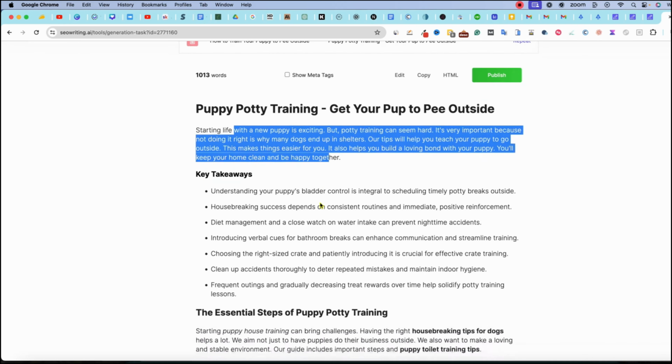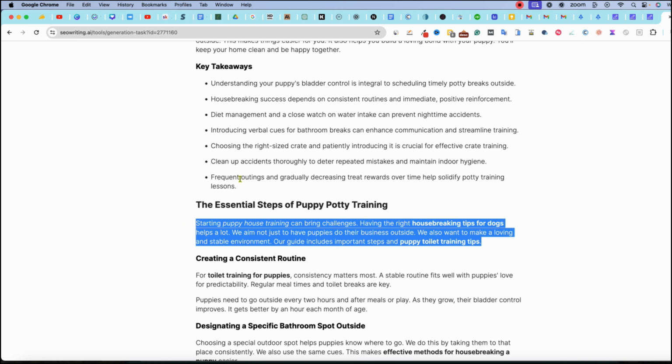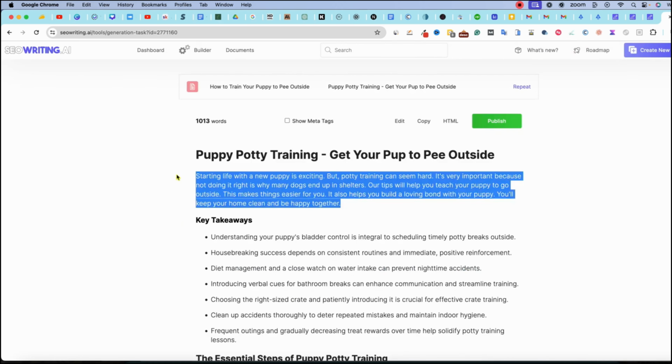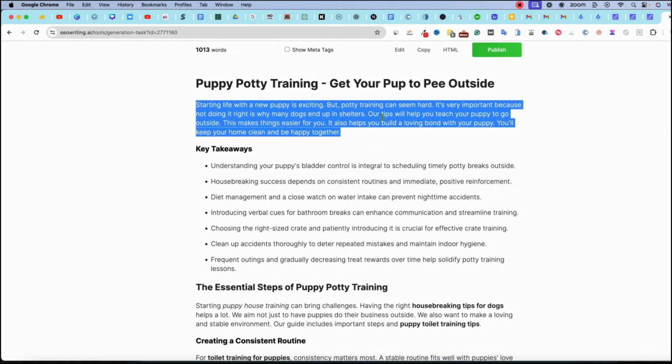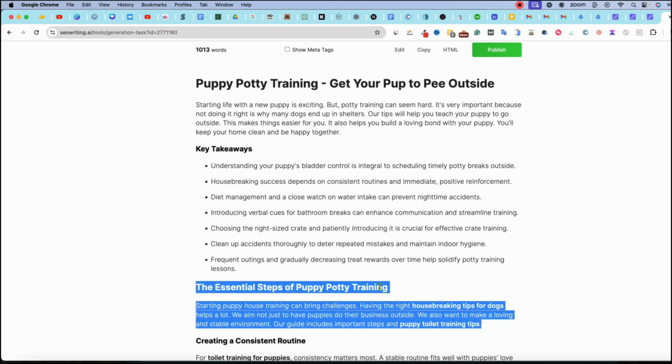I thought it was supposed to ask a question. I don't know if it's supposed to be right there or right over here. Starting your puppy house training, having the right housebreaking tips helps a lot. So a little bit of what I'm seeing right here is that this statement and this statement are literally the same exact statements. They're just restating everything right over here than they are right over here. So yes, we would need to cut this, right? But I'm not going to cut it.